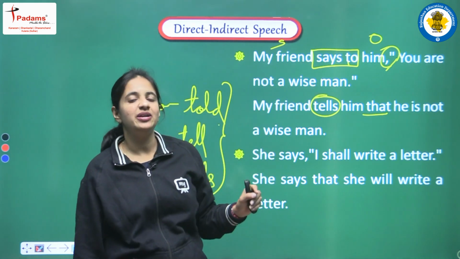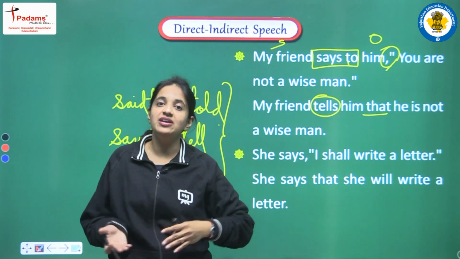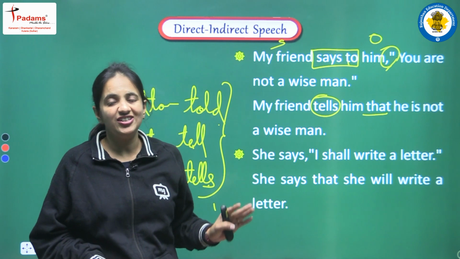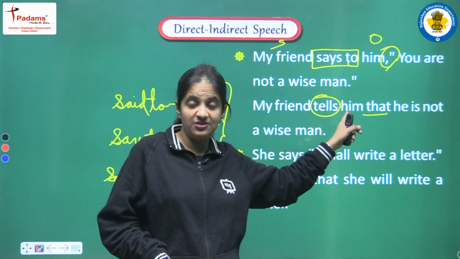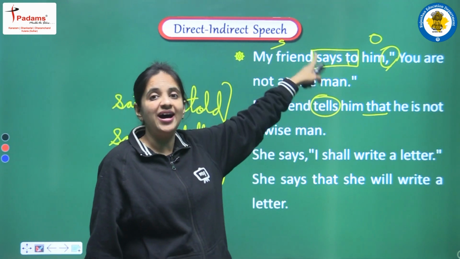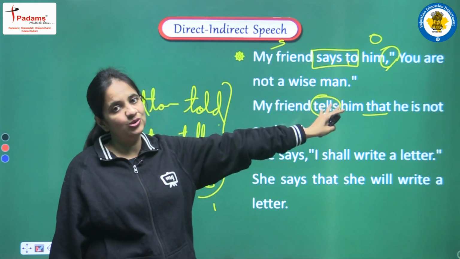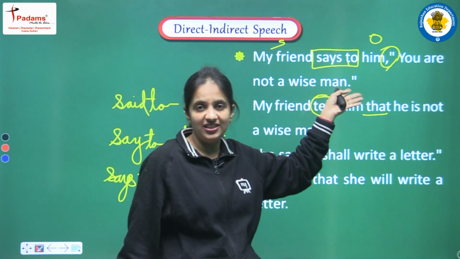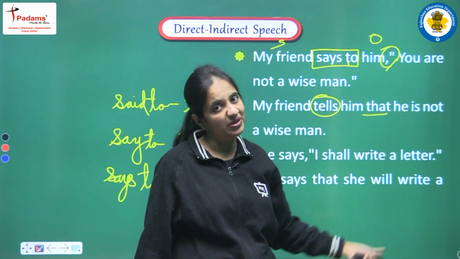So yes, again I am repeating one more time. If we are having any one of the present or future tense, then we don't do any changes in the tense of the reported speech. Only when we are having past tense here, then we have to do changes in the tense. Clear? So here we won't do any change in the tense, but yes, pronouns जो है वो हमें change करने हैं.